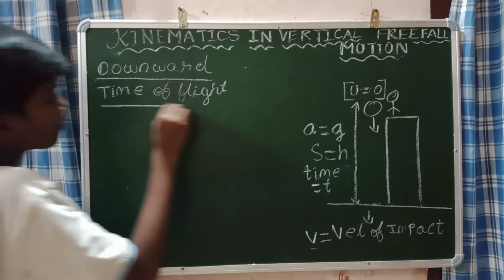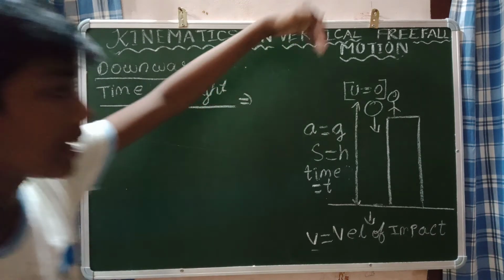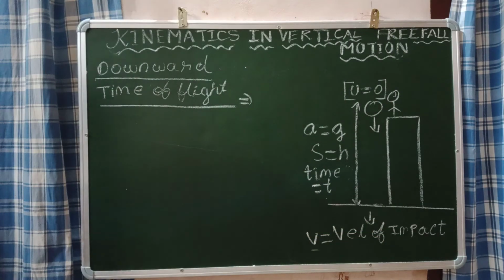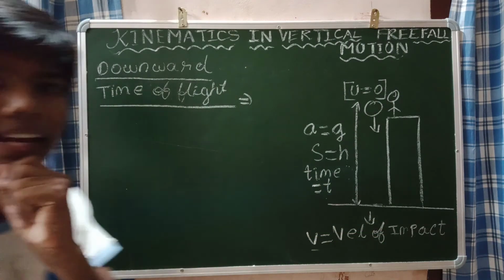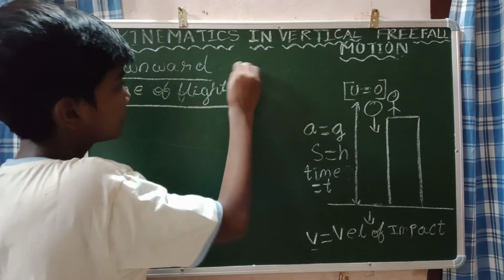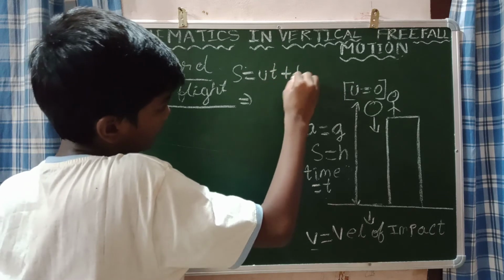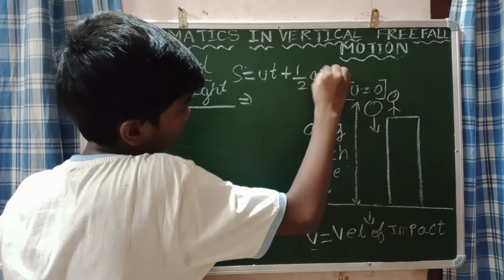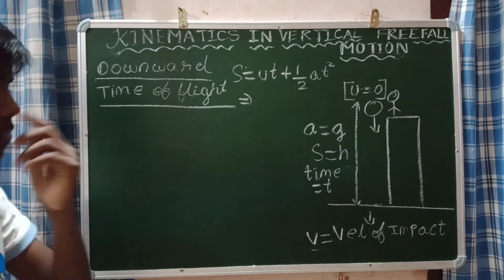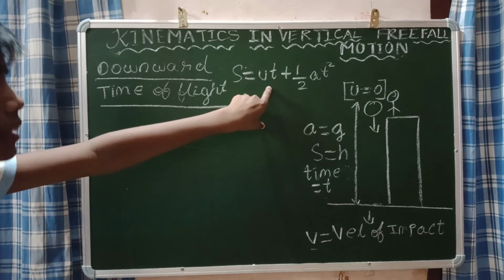How to find the time of flight? Time of flight means what? The time taken to cover the entire motion. That means from the initial position to the ground, what is the time taken? That is what we are going to find. To find the time of flight, we are going to use the second equation. What is the second equation? s is equal to ut plus half at square. That is what we are going to use now.